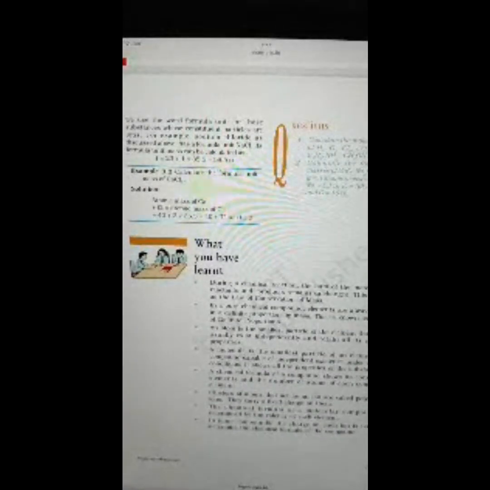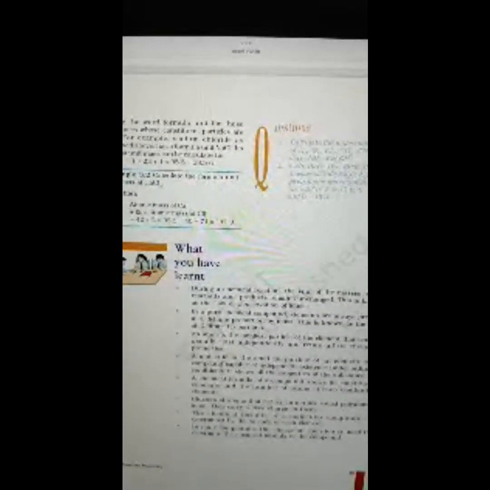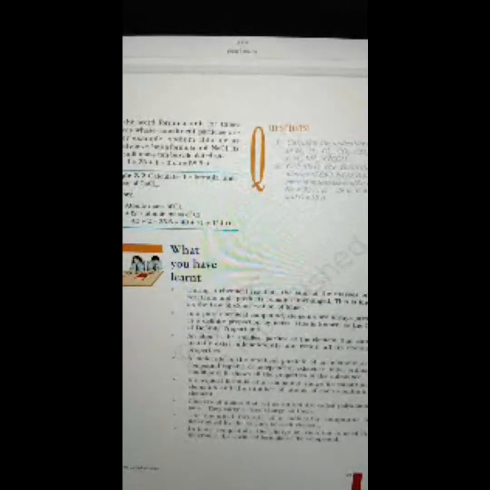Example 3.2. Calculate the formula unit mass of CaCl2. Solution: atomic mass of calcium plus 2 into atomic mass of chlorine. 40 plus 2 into 35.5 is equal to 40 plus 71 is equal to 111 u.